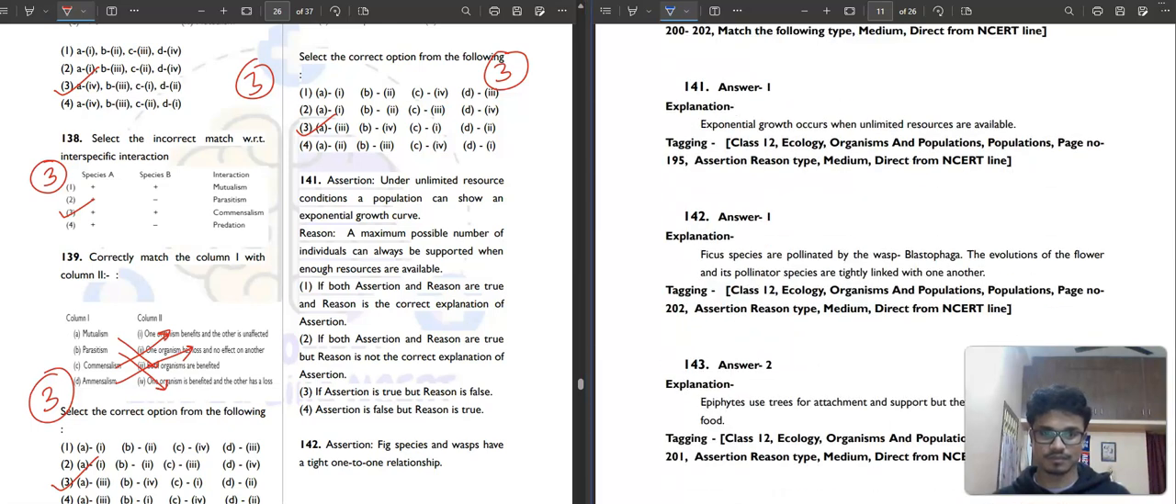Sorry. It is saying under unlimited resource condition, a population can show an exponential growth curve, which is absolutely correct. A maximum possible number of individuals can always be supported when enough resources are available. Both are correct. Okay. And reason is explaining the assertion. So first option will be your correct answer. Then question number 142.